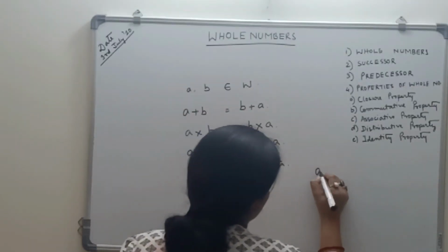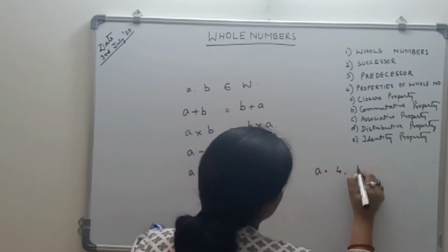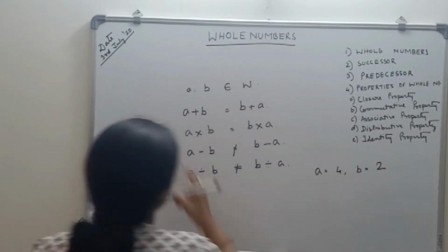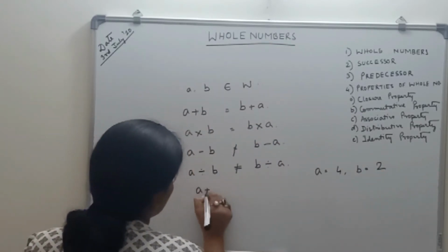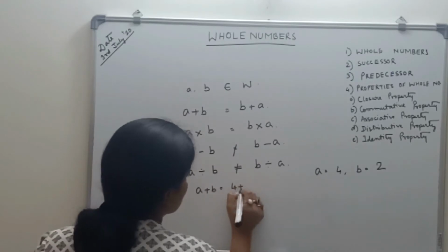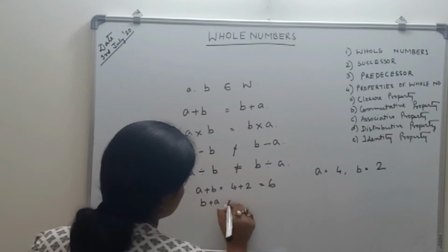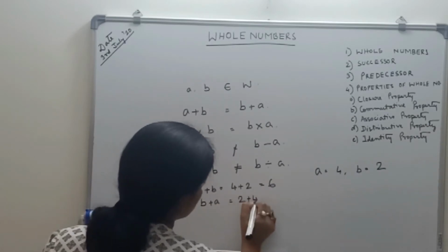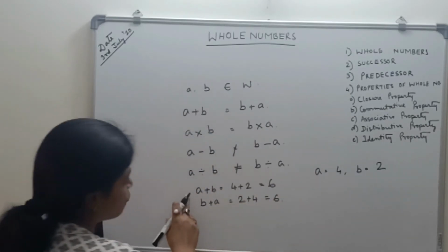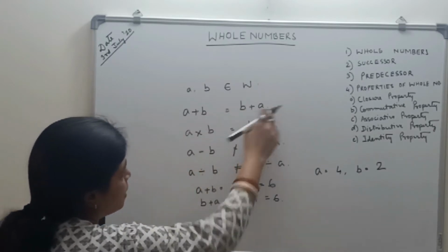So let me take A equal to 4 and B equal to 2. Now what is A plus B? A plus B is equal to 4 plus 2. What is 4 plus 2? 6. Now B plus A is equal to 2 plus 4, which is also 6. Therefore A plus B is equal to B plus A.